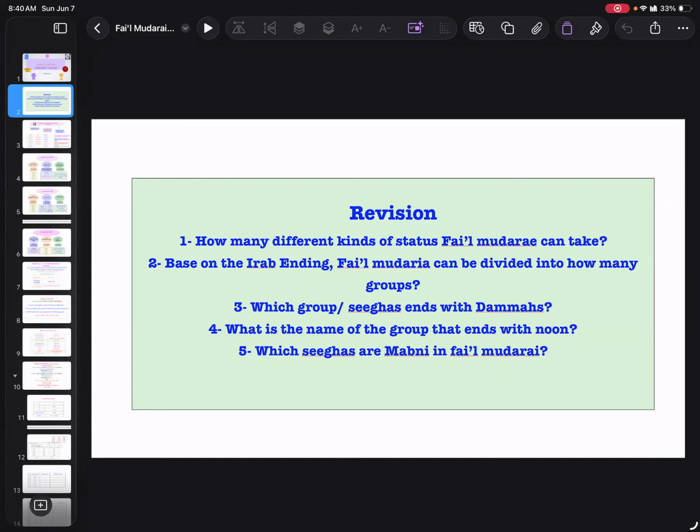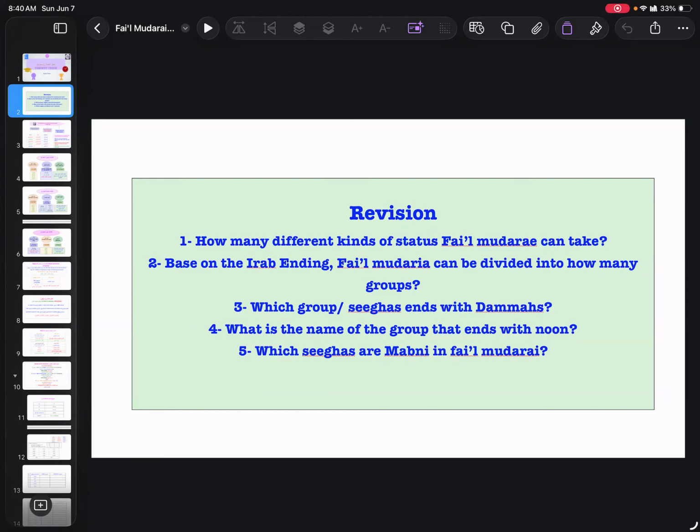Dhamatul dhahira, five sigas. Huwa, hiya, anta, ana, nahnu. Very good. Right? So these are the very first group. This is very important that we know this classification, we know this grouping, because whatever I'm going to teach you today, it's gonna help you if you know this grouping. Otherwise, class gonna go above your head.